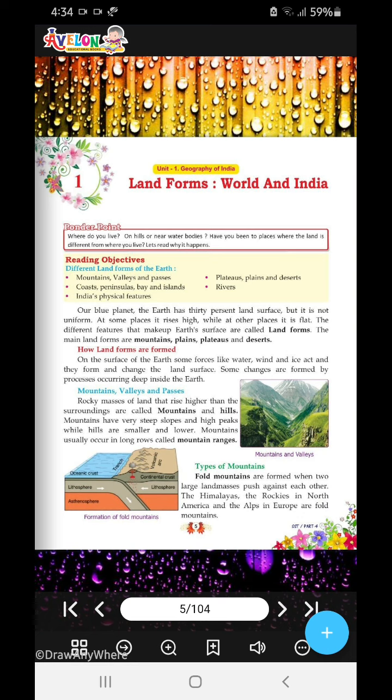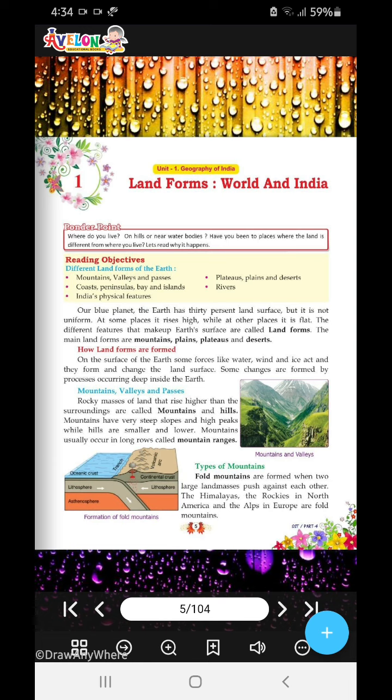Rocky pieces of land that are higher than the surroundings, higher than the sea level, are called mountains or hills. They have steep slopes and high peaks, which means they are very steep, while hills are smaller and lower. Mountains usually occur in long rows called mountain ranges.